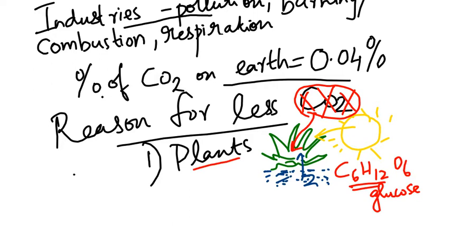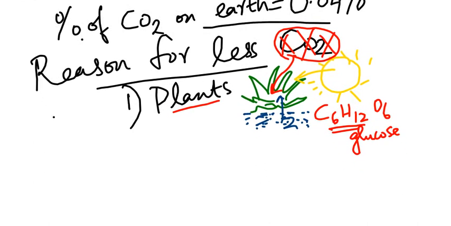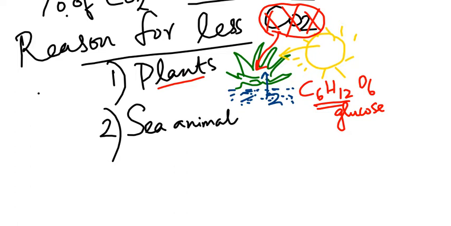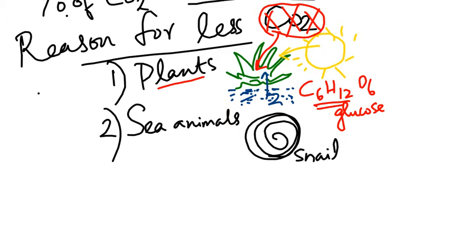There is one more reason why carbon dioxide is less on earth. That is because of shelled animals. Sea animals, some have shells like snails. They produce shells. This shell is made up of a chemical called calcium carbonate. To make calcium carbonate, again carbon dioxide is required. So that's why in the air the carbon dioxide is less, mainly because of plants